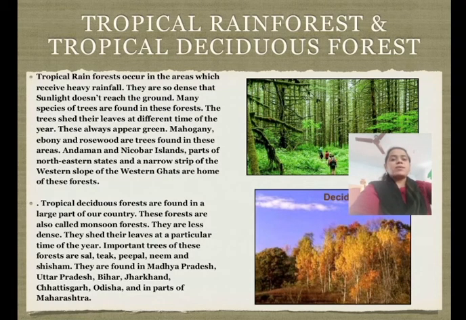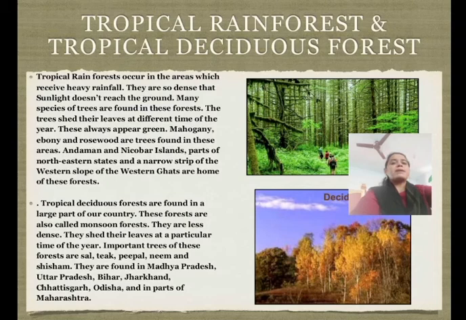So students, this is about the tropical rainforest. Now next, tropical deciduous forest. Tropical deciduous forests are also called monsoon forests. These forests cover a relatively much larger area of the subcontinent India. Trees in this forest are commercially far more important than those of the evergreen forest. The trees shed their leaves during the dry season, that is March and April.